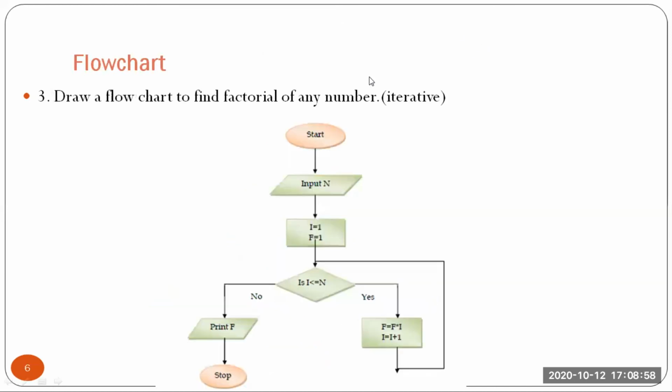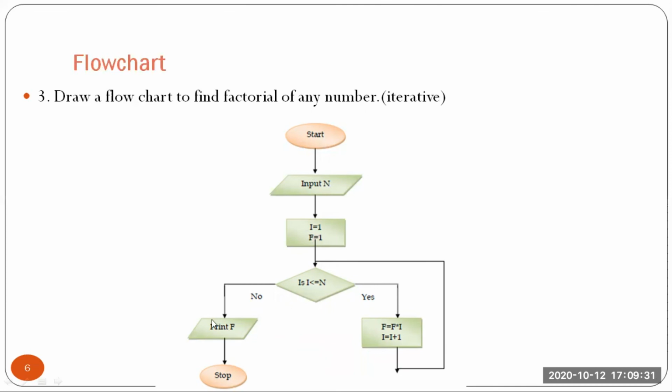Next is your iterative construct. So draw a flowchart to find the factorial of a number. We'll just understand the concept, not going into the details of the program. Basically, we want to do something again and again. As you can see here, start is there, stop is over here. For input, we are accepting the input from the user. In processing, we are simply giving some initial values to I and F. We are checking if I is less than or equal to N. If it is no, we directly print F because that is the end.